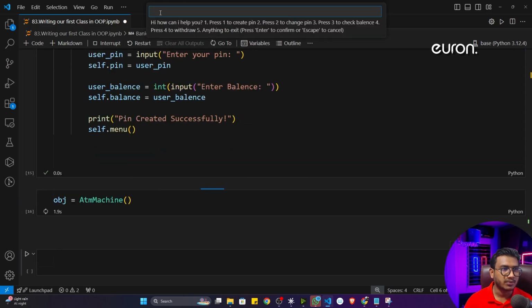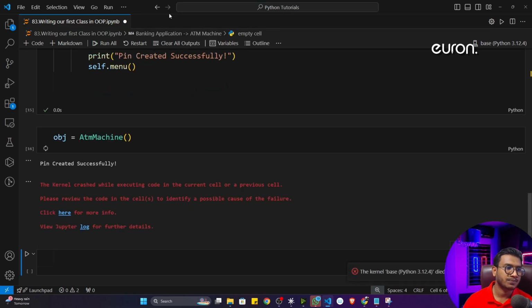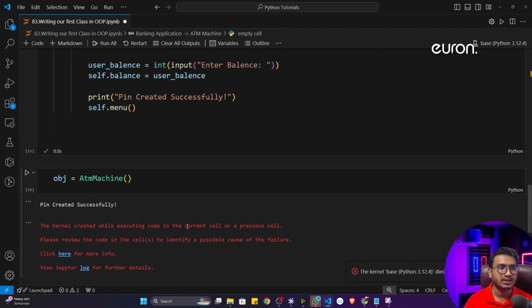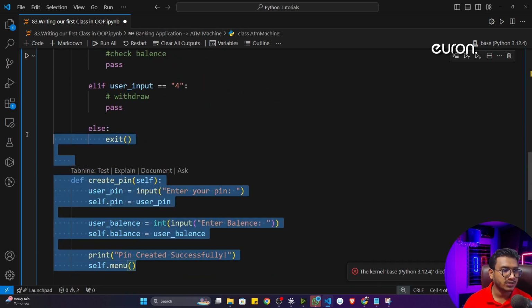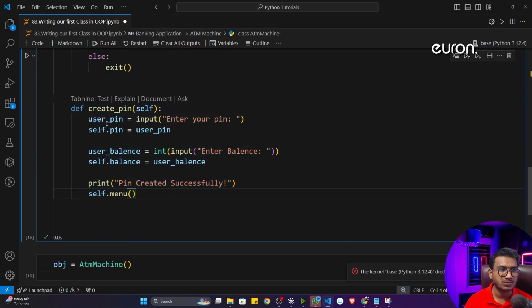Now see what will happen if I execute the program again. Now it is asking for the input. I will give 1. That means I want to create a pin. Now let's give a pin, 1 2 3. Now let's give the value, let's say 1000 rupees. And if I hit enter, now again it is giving me the menu. You can see, hi, how are you, how I can help you. Now you can give any other option. Let's say you want to change the pin, check the balance, or withdraw, you can give it here. Let's say I'll give E. That means it will exit my application. That's the idea. So this particular method is working fine.